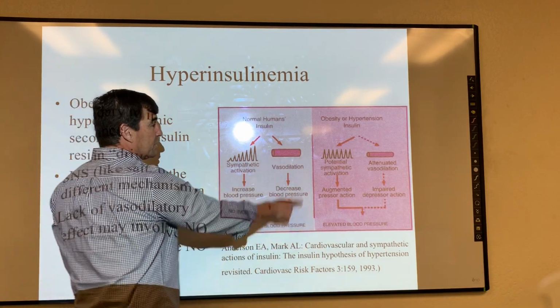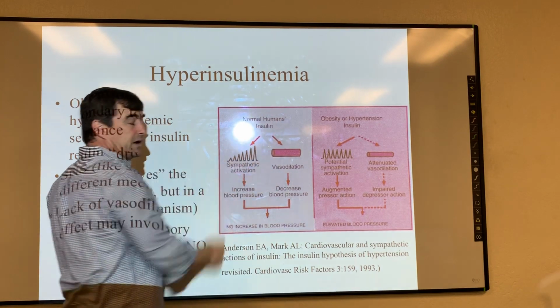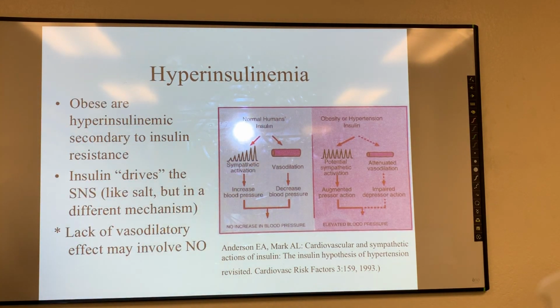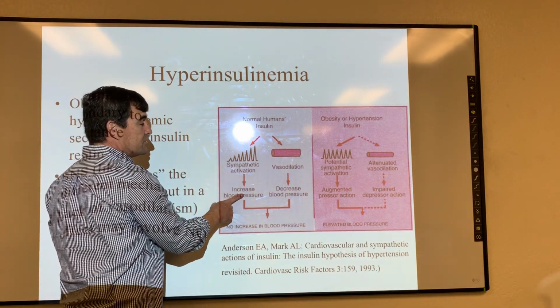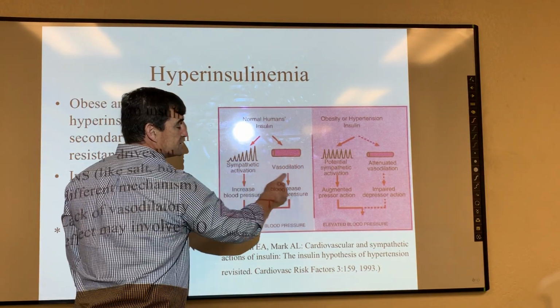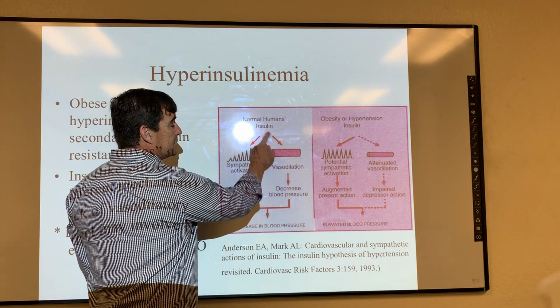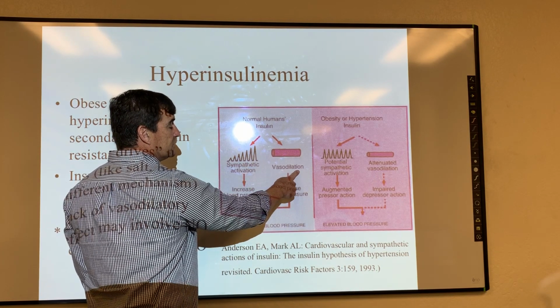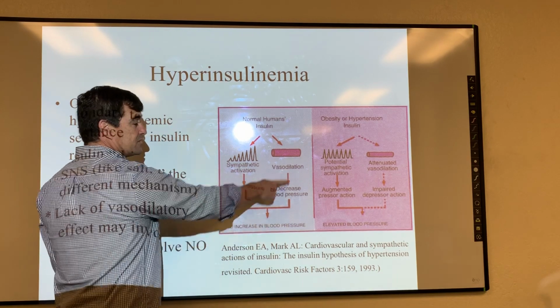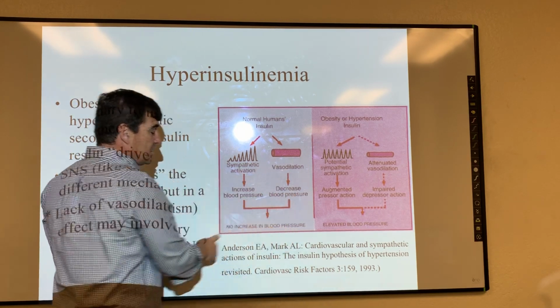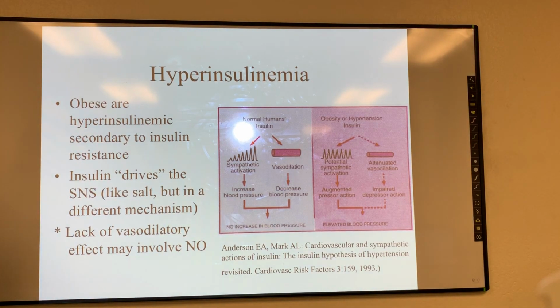No increase in blood pressure in a normal person following a hyperinsulinemic phase like post-eating. Increase in sympathetic activity, which would normally cause an increase in blood pressure. And then this is the important part. Insulin causes blood vessels to vasodilate. So you couple those responses together: one normally causes an increase, one normally causes a decrease, so there's no change in blood pressure in a normal, healthy individual.